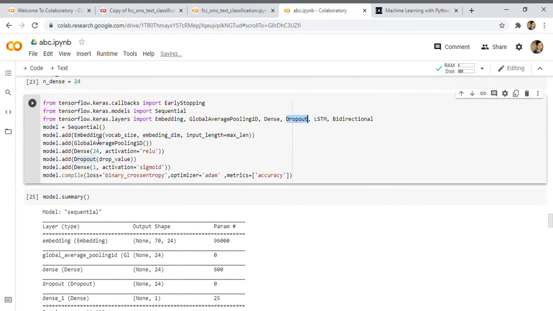So this is our model. With the help of Sequential, we can call the model, and once we call Sequential, we are ready to prepare our own model.